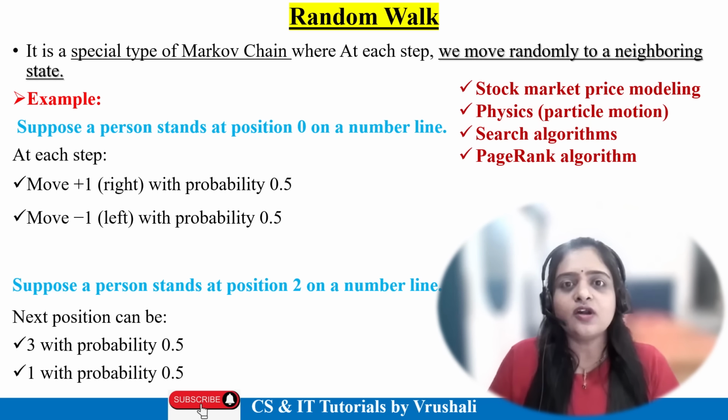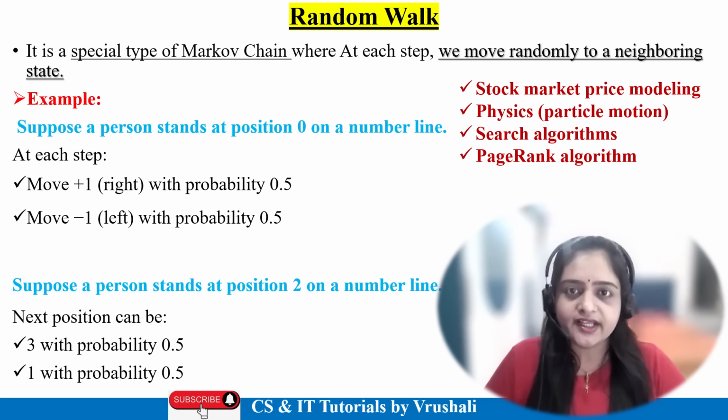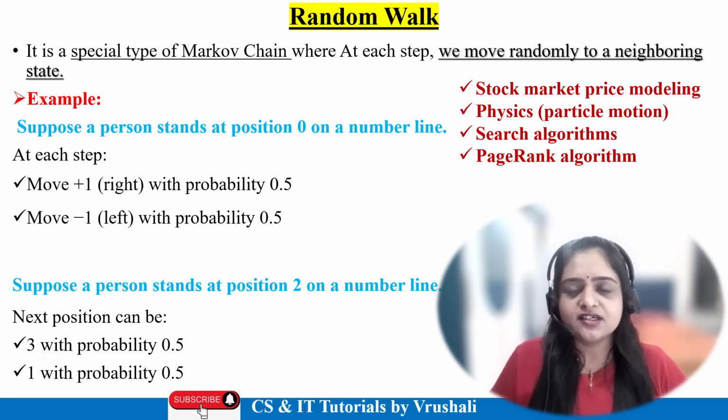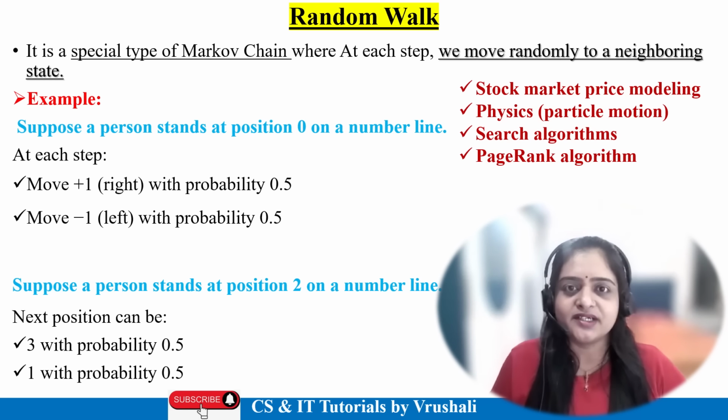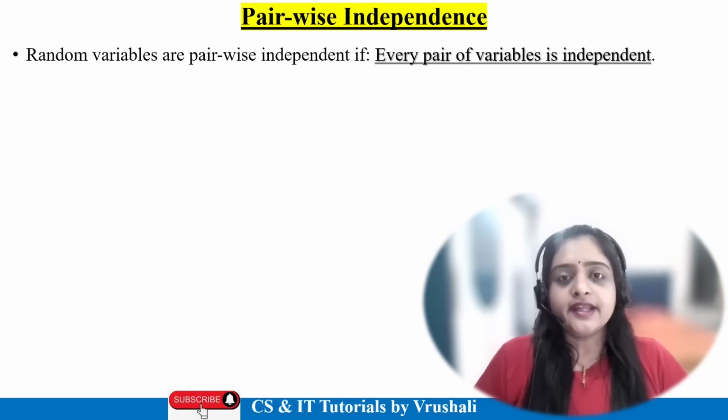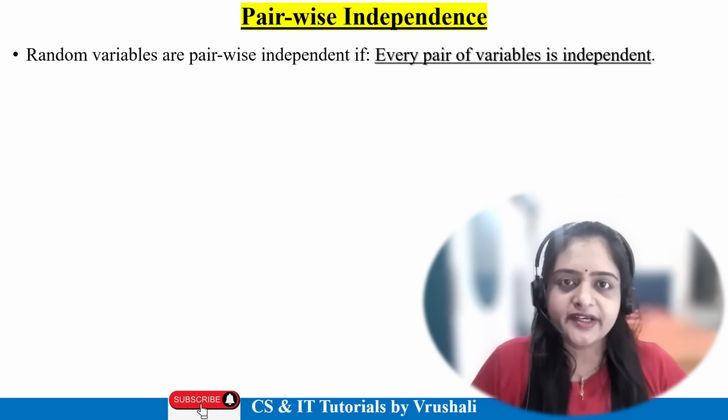So this is called the random walk model. This model is generally used for prediction purposes or assumptions and evidence purposes. Got it? Now the next topic is pairwise independence.